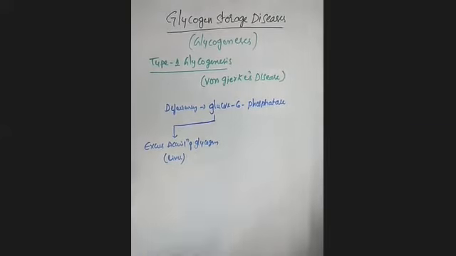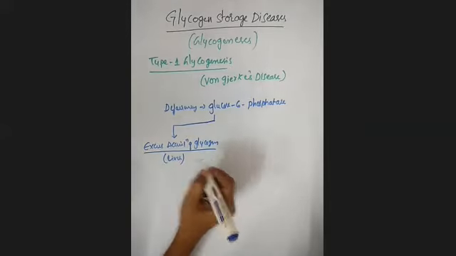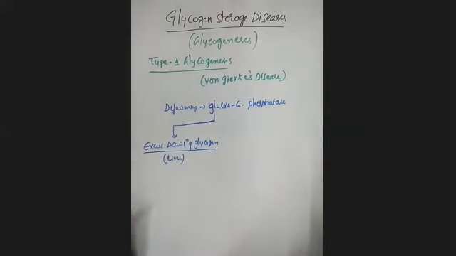Why? Because glucose 6 phosphatase present in the liver is useful for the breakdown of glycogen into glucose. As there is a deficiency, glycogen is unable to convert into glucose, so there will be an excess accumulation of glycogen inside the liver. As there is an excess accumulation of glycogen, this is one of the glycogenesis diseases.